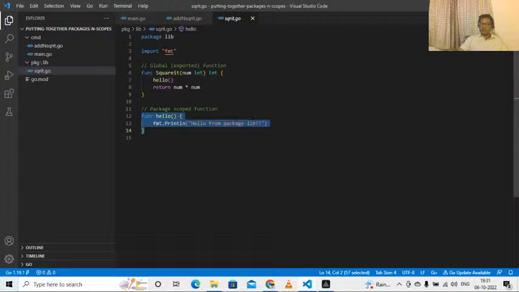This is again a package scope function. This function is a global scope function. Just by looking at its name, the first letter is capital. That's why it's a global scope function. Now, coming back to my main.